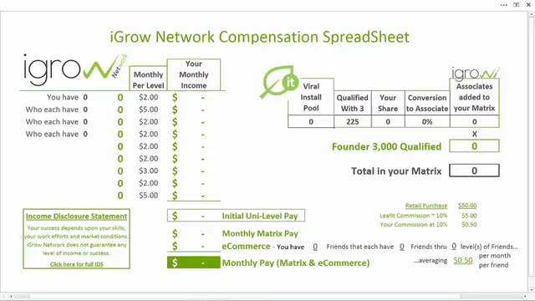And here it is, the iGrow Network compensation spreadsheet. Hang out with me for just a little bit more. I'll show you where to download a copy of this, but I have to warn you, when you do, it could cause insomnia.